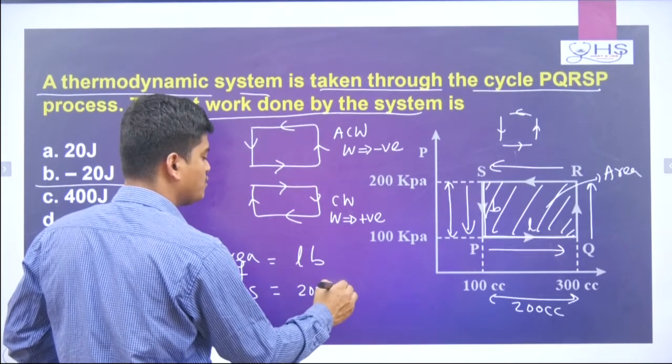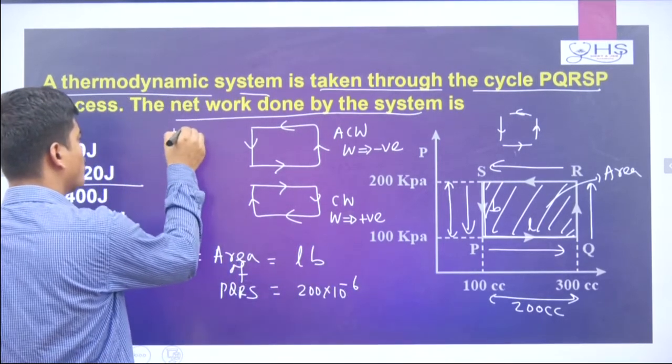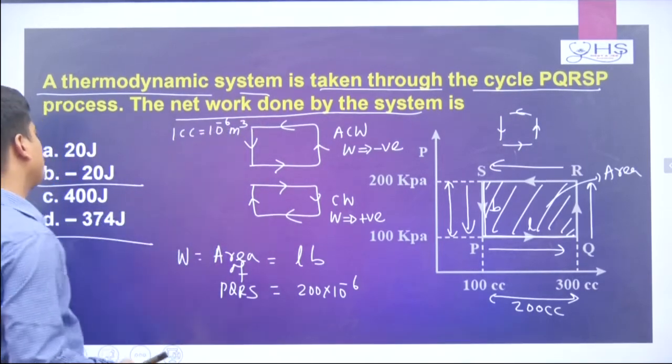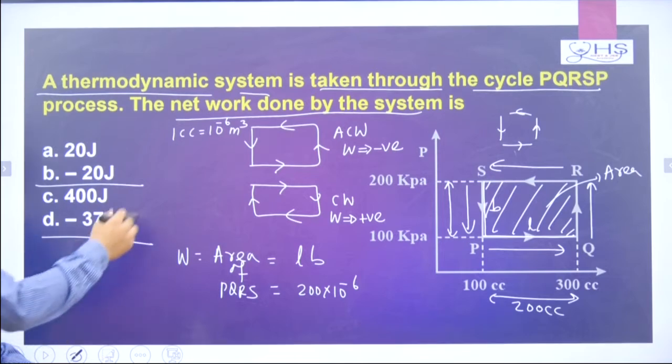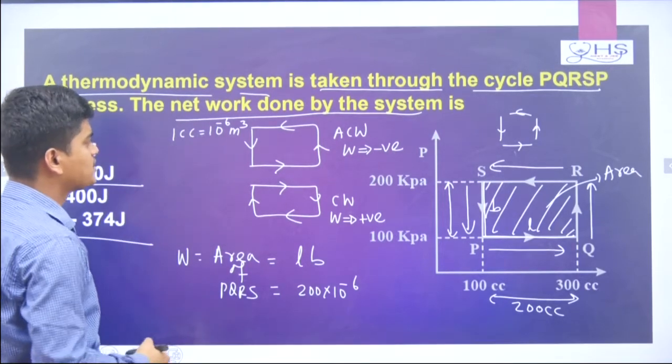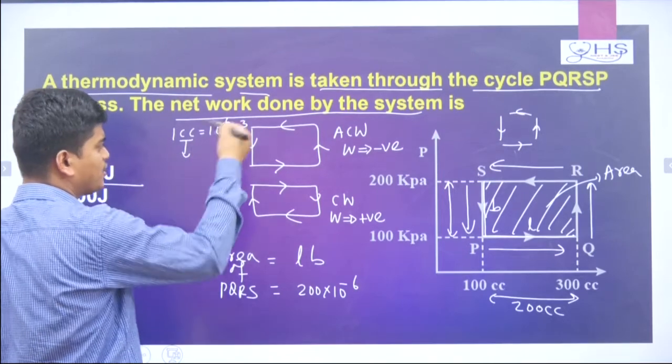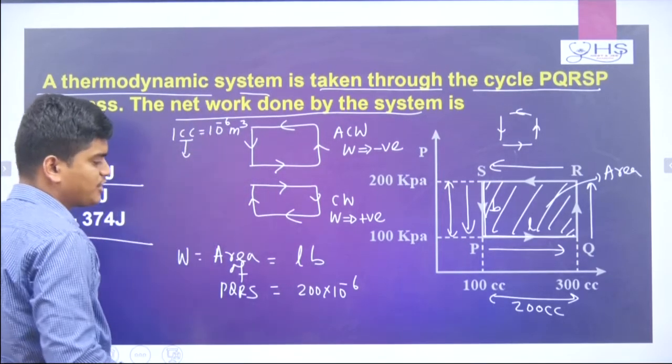CC means 10 to the power minus 6 meter cubic. Remember, 1 cc is 10 to the power minus 6 meter cubic in SI units, because everything is given in joule. So I have to write 1 cc equals 10 to the minus 6 meter cubic, because cc means centimeter cubic, that is 10 to the minus 6 meter cubic.